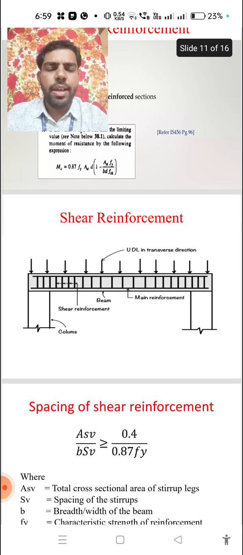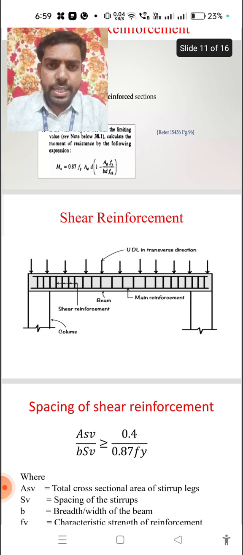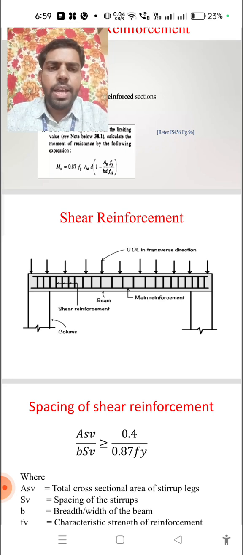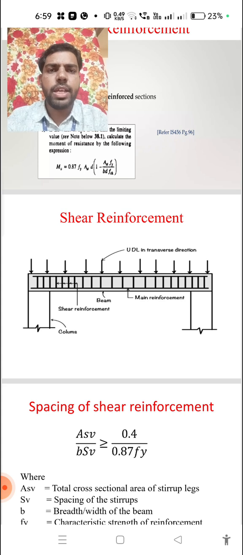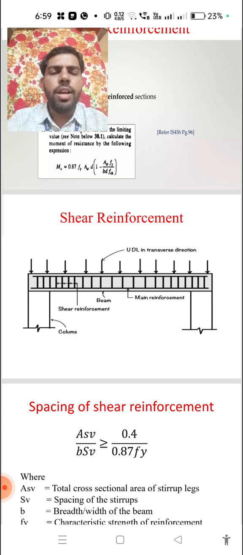So Ast is enough. After that, shear reinforcement: Ast means the main bars at the top and bottom side, but in the middle of the bars is the shear reinforcement. What is its use? It is a precaution against sliding of the stirrups, or not merging with the top and bottom fiber reinforcement.